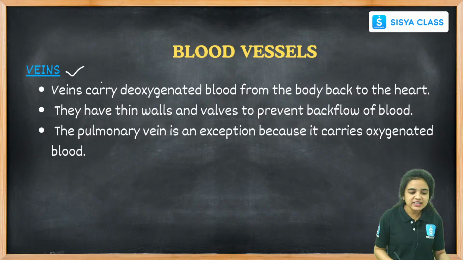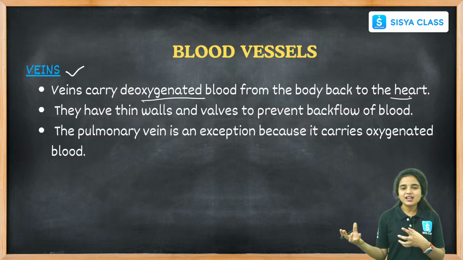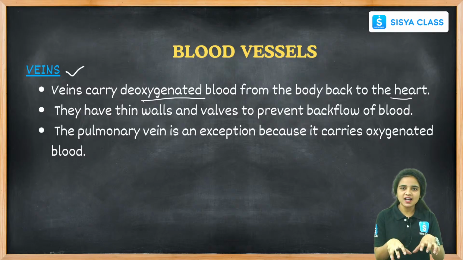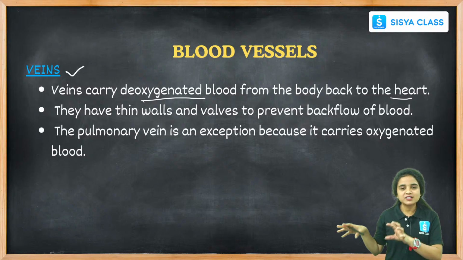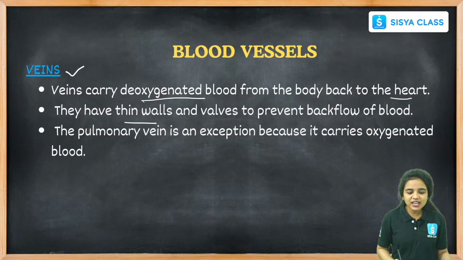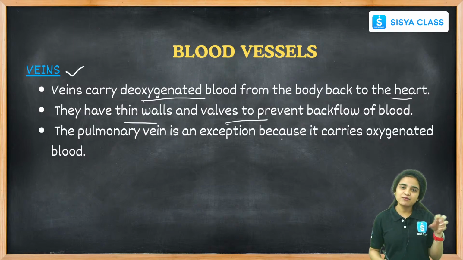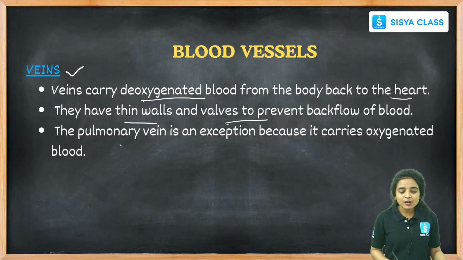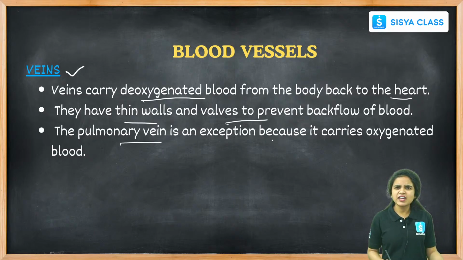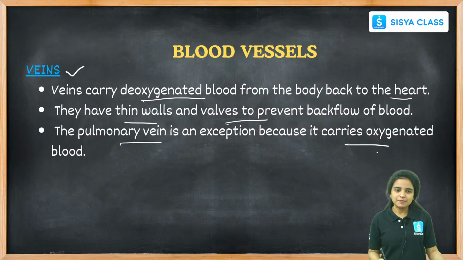Coming to veins, veins carry deoxygenated blood from the body back to the heart. Not from the heart to the body parts: from the body parts it collects and carries the blood towards the heart. They have thin walls and valves to prevent the backflow of the blood. We will think veins carry deoxygenated blood, but the pulmonary vein is an exception because it carries oxygenated blood.